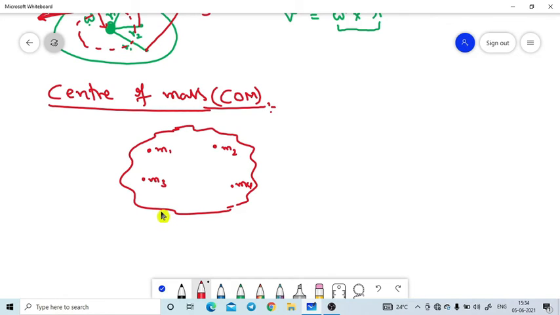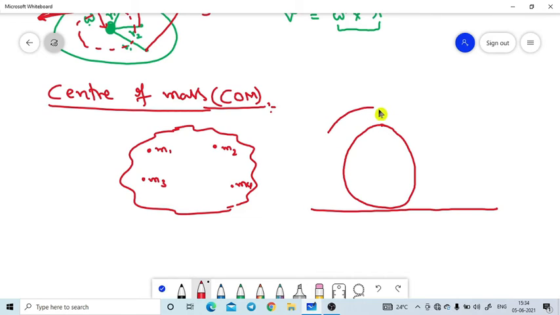In physics, to understand this, we take a very easy example, and then you can easily understand how to describe the center of mass. Let's assume one wheel. Say it is a solid wheel, not a hollow wheel, like a disc-shaped wheel. Due to an external force, the wheel rotates in this direction. It changes its position from point P to point Q. Like this, the wheel is rotating and moving.